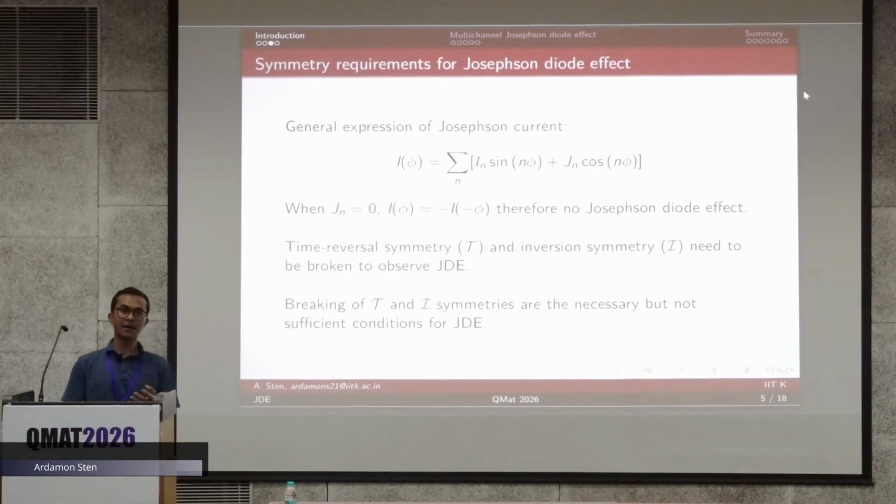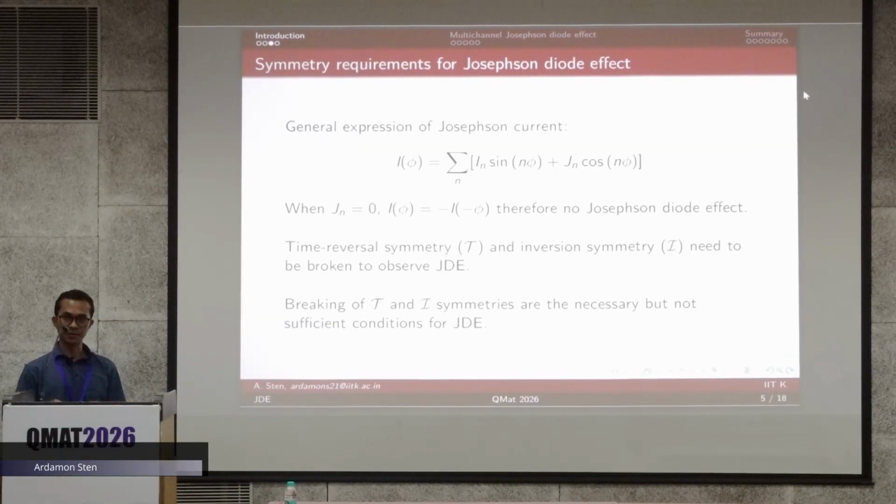When this relation is obeyed, that means the positive and negative critical currents are of the same magnitude. They differ only by the sign. So we don't have an asymmetry in the maximum current that flows in the forward and reverse direction. Therefore, we don't have any Josephson diode effect. Therefore, time reversal symmetry has to be broken so that this condition is no longer true.